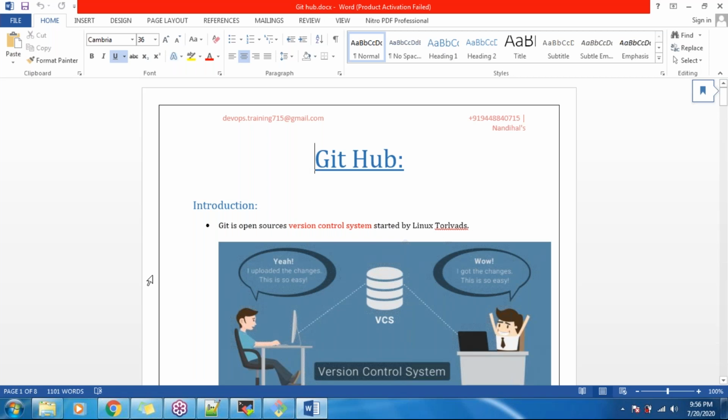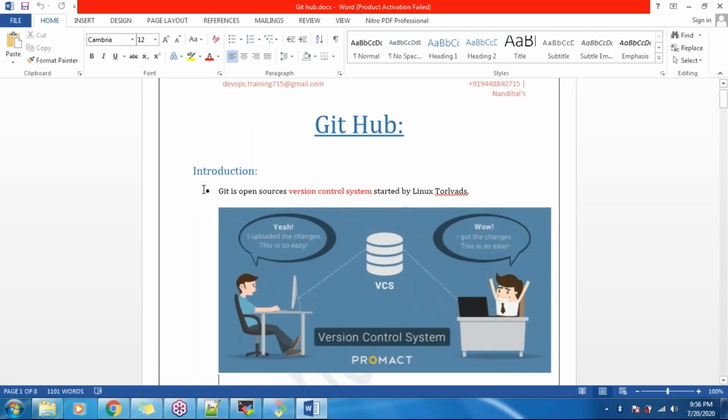Fine, okay, let's get started. This is just the theory part, guys. The commands and everything will start from tomorrow onwards. So GitHub is our first tool. Git is an open source version control system, started by Linus Torvalds.